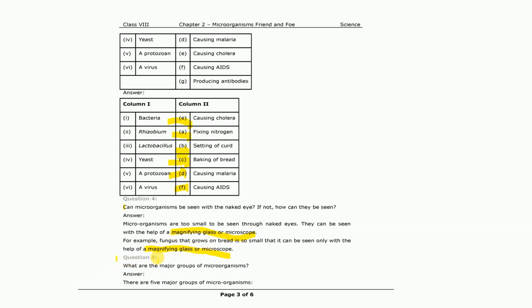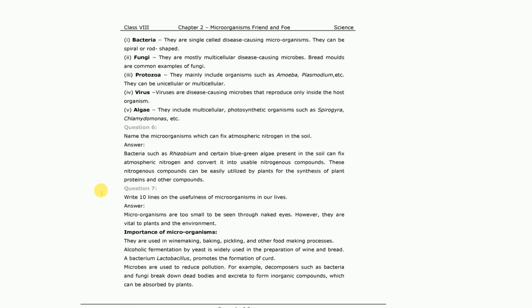Now the question number 4, what are the major groups of microorganisms? Answer, there are 5 major groups: bacteria, fungi, protozoa, virus, and algae. The bacteria are single celled organisms. Examples are the rod shaped bacteria and the spiral shaped. The fungi are multicellular disease causing microbes, for example bread molds. And then the protozoa mainly include the amoeba and plasmodium.